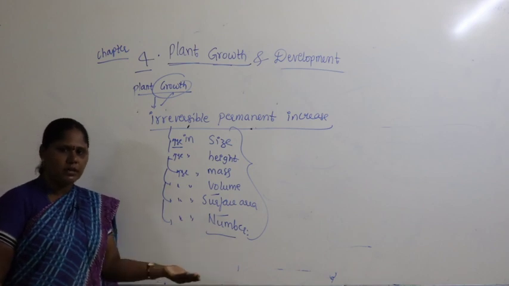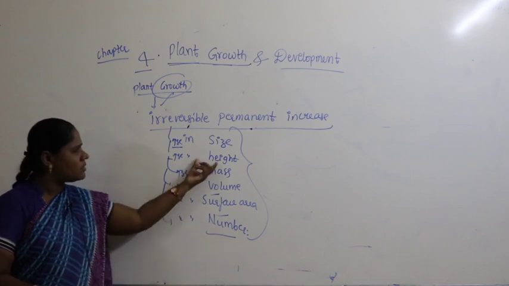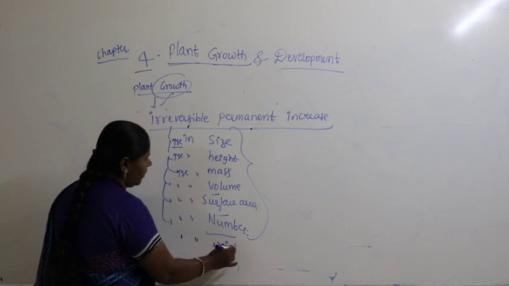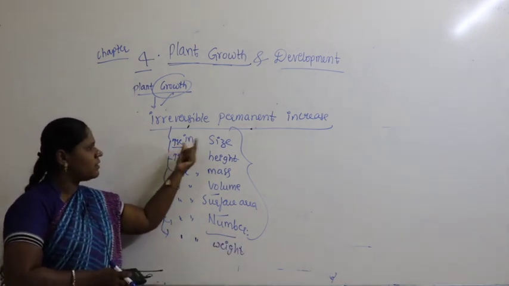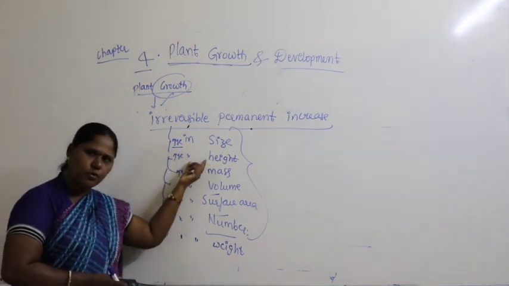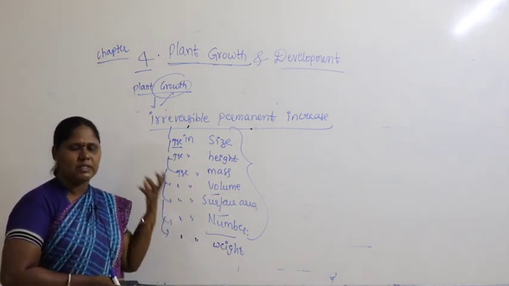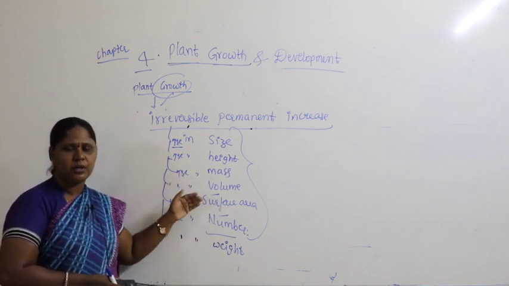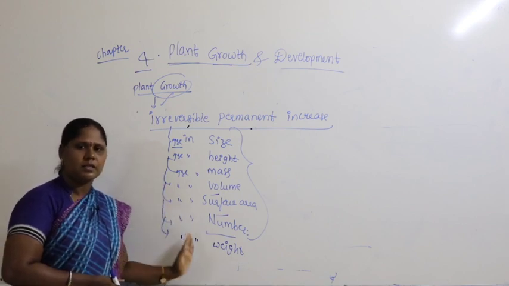The increase in diameter, length, height, mass or weight, whatever you write, that itself is referred to as growth. If there is an increase in size, it is referred to as growth. If there is an increase in height, it is also called growth. Increase in mass, volume, density, surface area, number, weight: these are the different ways to define growth in different types of organisms.